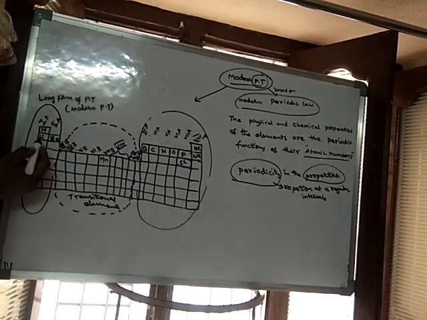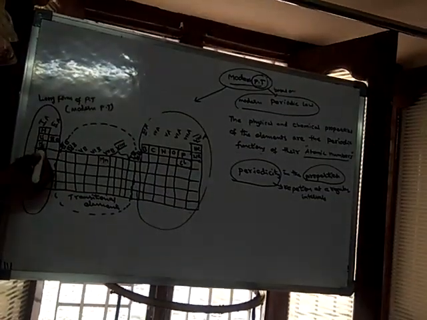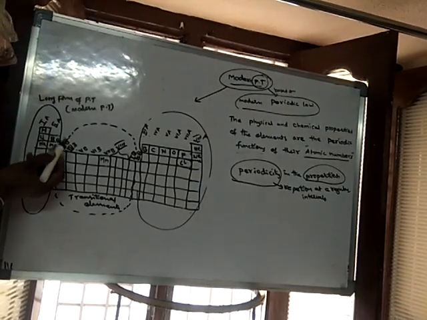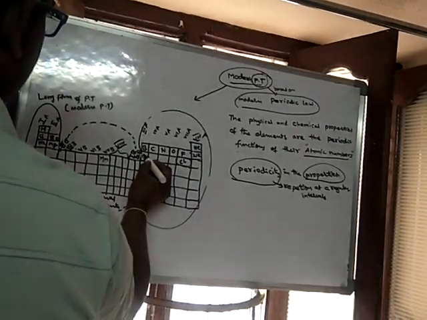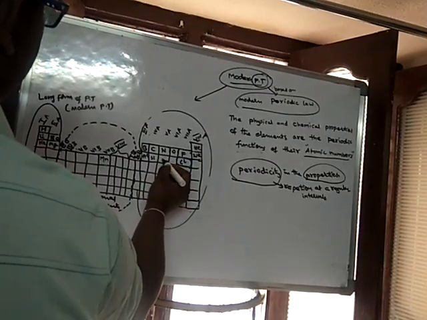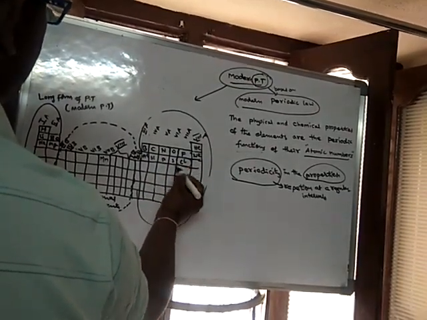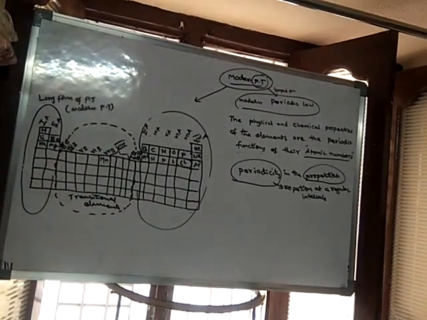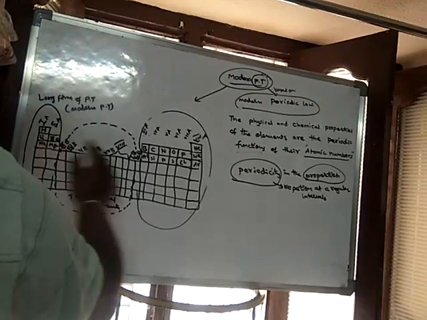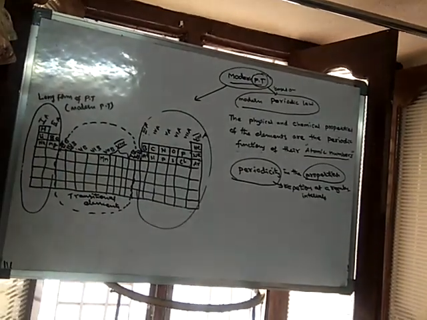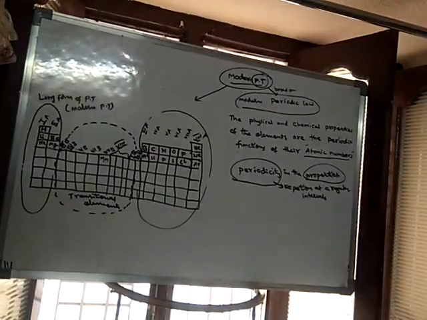Next sodium 11, magnesium 12, aluminum 13, silicon 14, phosphorus 15, sulfur 16, chlorine 17, argon 18. So this is the increasing order, and in this way elements are arranged according to increasing order of atomic numbers.